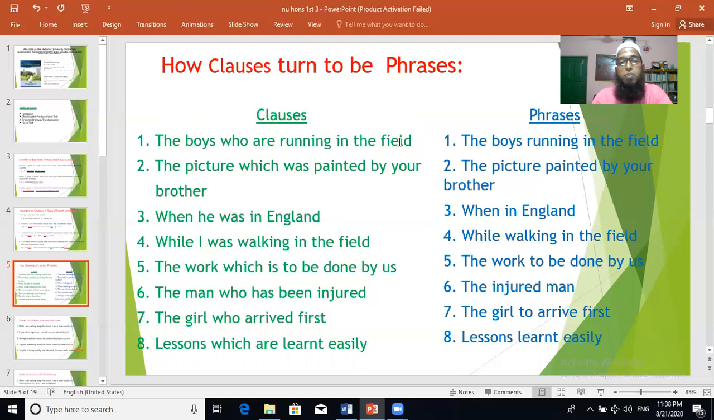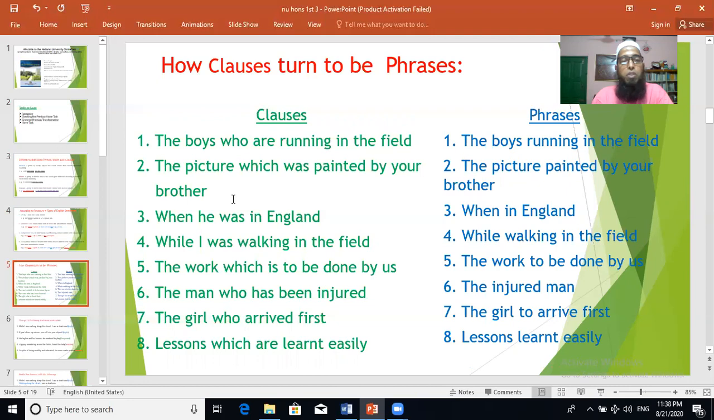But look at the phrase. When this clause is turning to be a phrase, what is the structure? The boys running in the field, same meaning. Here running is not the verb. It's participle or sometimes gerund. Here now participle. Running is showing the condition of the boys. So you see how to turn the clauses into phrases.